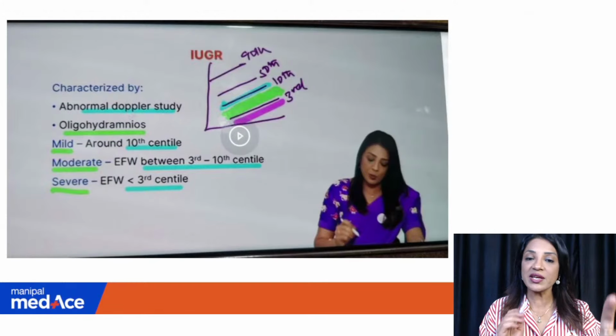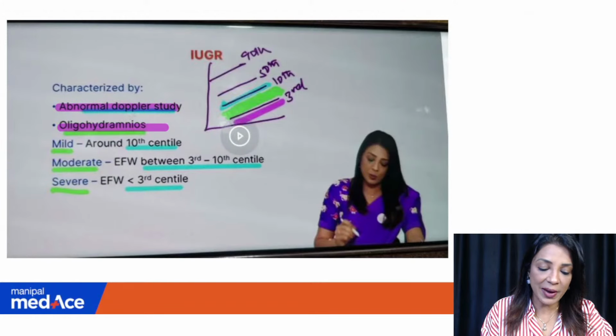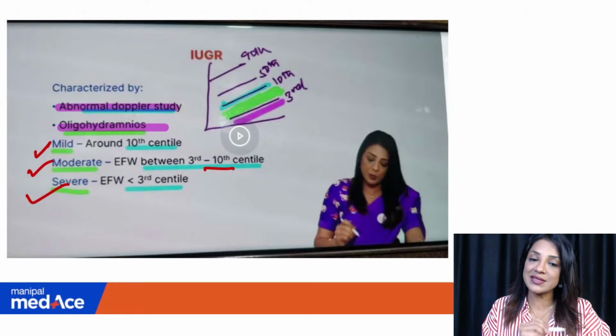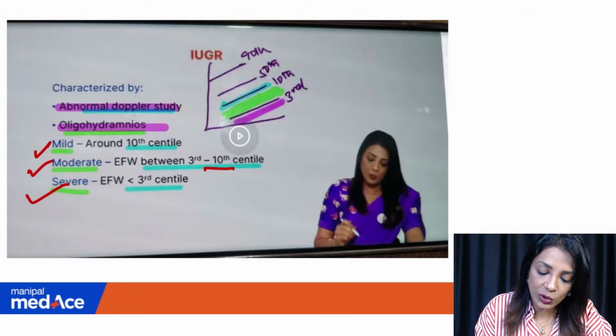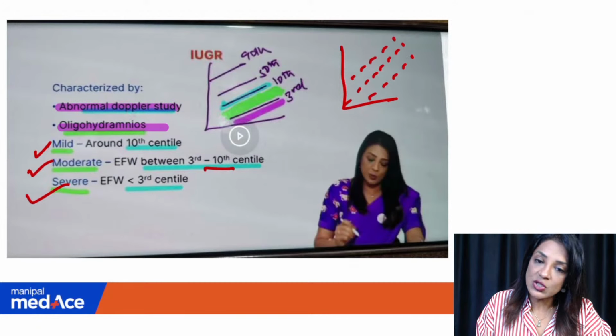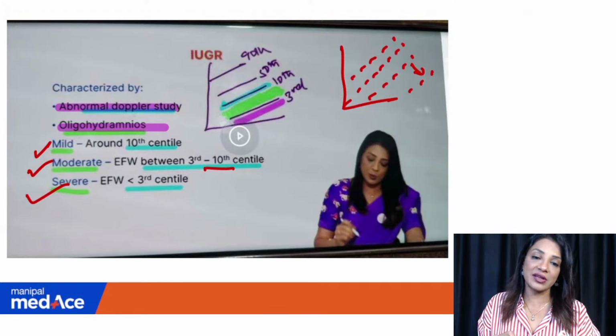Now, IUGR is characterized with abnormal Doppler studies and oligohydramnios. So when it is mild, it is around 10th centile, means the AC and the fetal weight. Moderate is between 3rd to 10th, and severe, which is in your question, is less than 3rd centile. This is the graph I told you in the lectures, if you have seen my lectures. So in the center is the 50th centile, above that is the 90th centile, then comes the 10th centile. So our IUGR babies will be below this, 10, 5 and 3.